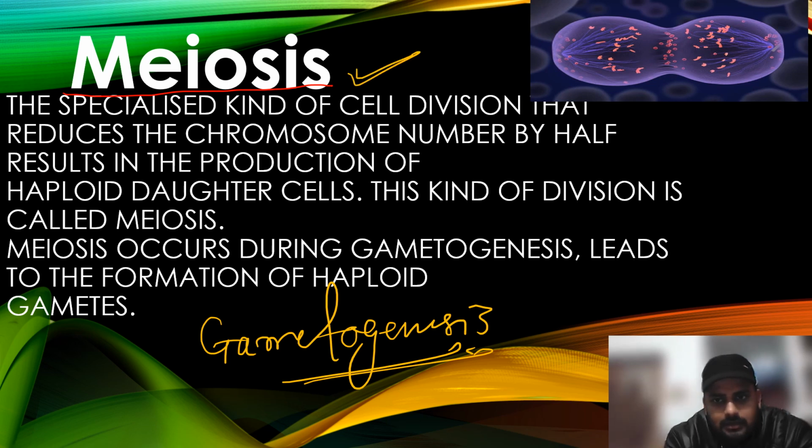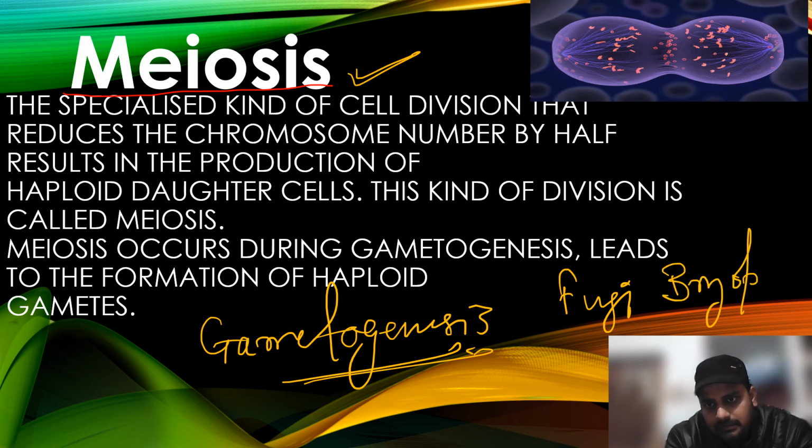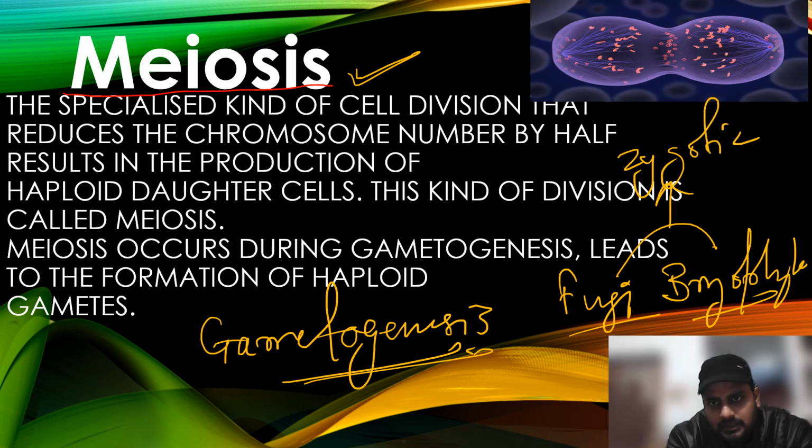If I also talk about fungi and bryophytes, what happens? You can see the meiosis there in the zygote. That type of meiosis is called zygotic meiosis. I hope you know that. What happens in them? Their zygote is diploid while their parents are haploid. So in order to maintain the ploidy, the zygote goes through meiosis.